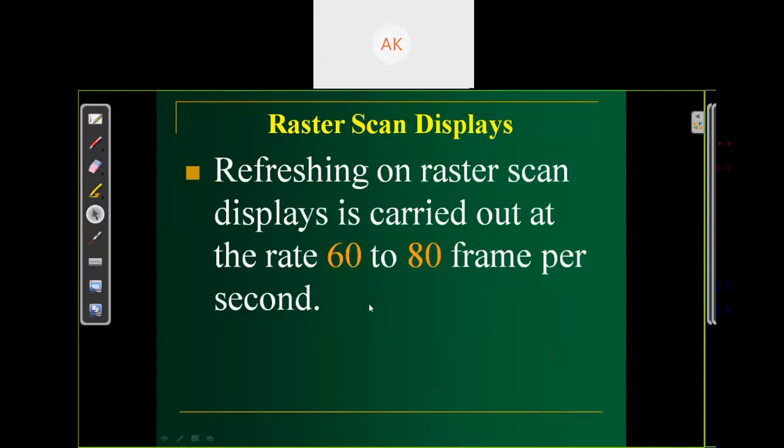Is it clear what I want to say here? The refresh rate is 60 or 80 cycles per second, which means in each second the complete scanning of the screen happens 60 times. The unit of this is hertz. 60 hertz, 80 hertz means 80 frames per second is the refresh rate of your system.